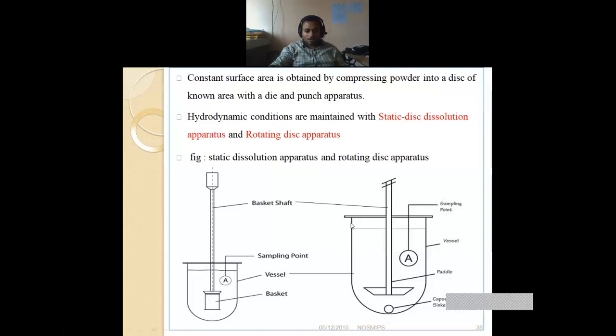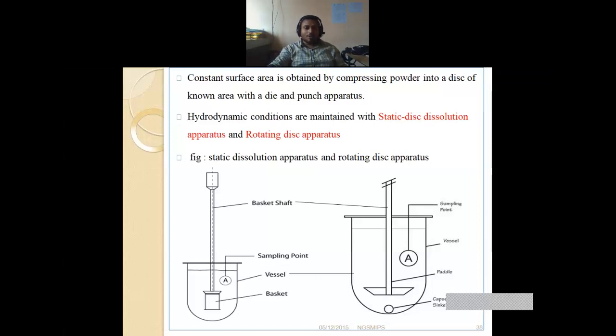In one container, this is a container, okay, where we put the dissolution media. One is the paddle-like structure. See, this one is the paddle. Another one is a basket. Here it is written basket. What is this? This is actually the dissolution-based apparatus. This is a dissolution chamber, okay, where we have to put the particular media.